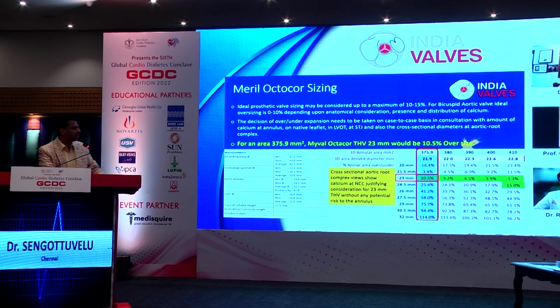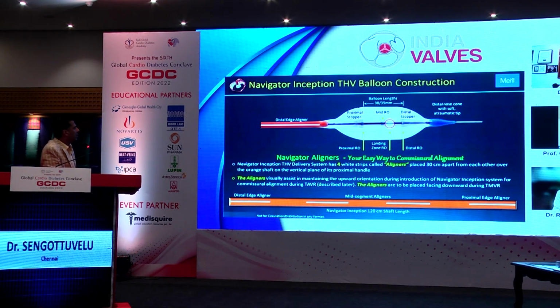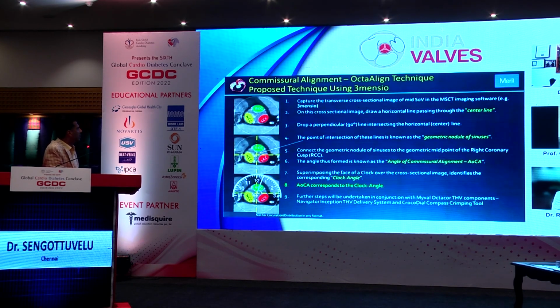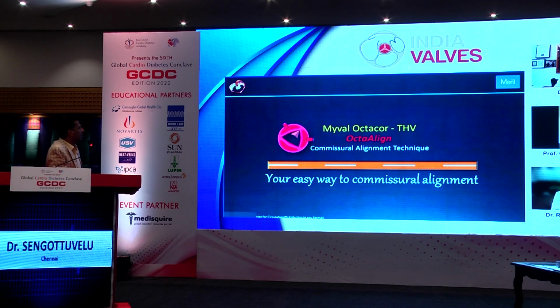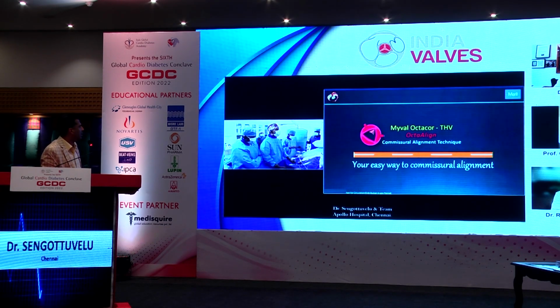Myval Octacor is really useful to exactly place it when you deploy the valve at the level of the annulus. And also now they have aligners which help us to navigate this and draw a line from the midpoint to the coronary alignment. In a similar fashion, I'll show you the crimper where the valve is crimped, making sure the posts are placed exactly at that level. So we're basically aligning based on the anatomy of the coronary arteries. Once we crimp it like that and we take the valve inside, just come back to the straight line and keep going, and you land in the right position.